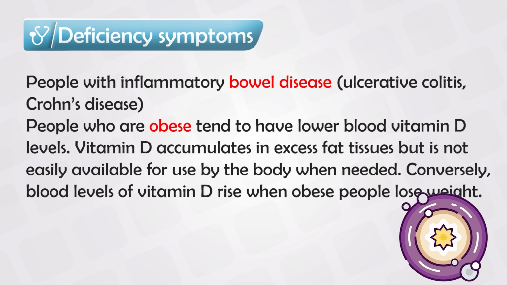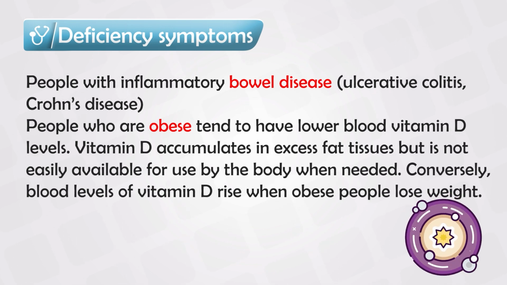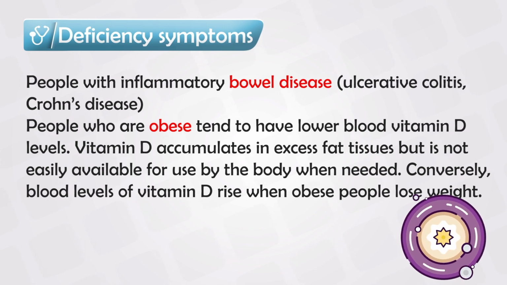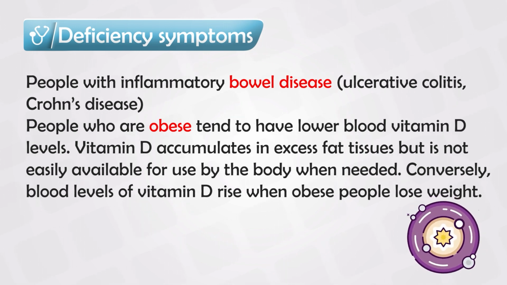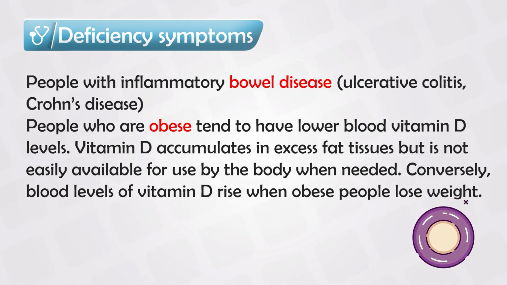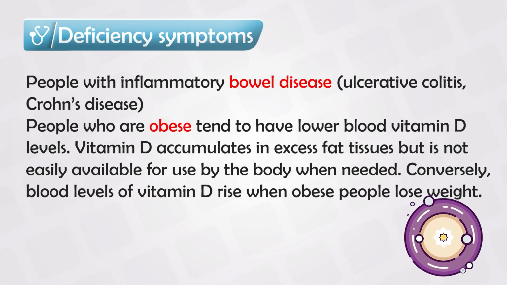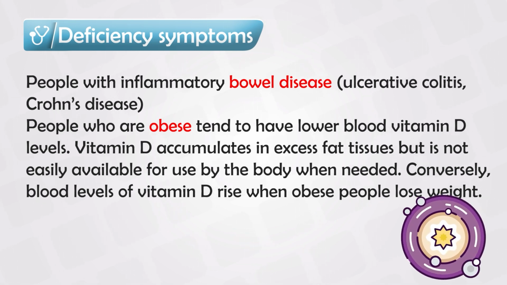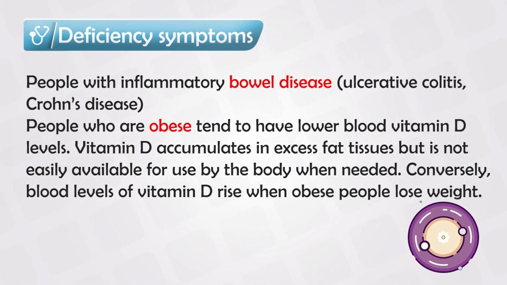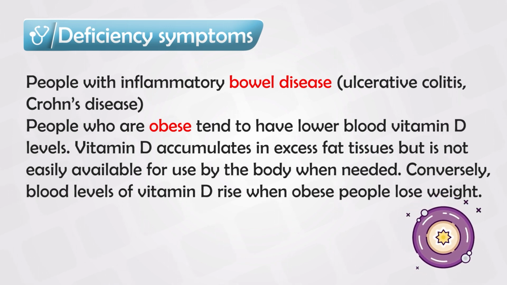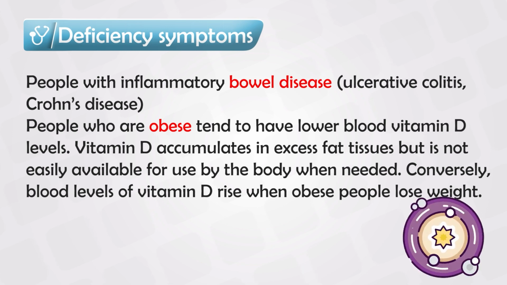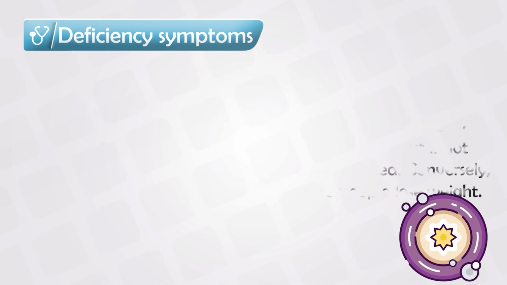Any conditions that affect the lining of the intestine will cause malabsorption problems, and this also affects vitamin D absorption. Most notably, vitamin D very quickly dissolves into the fat in our body and gets stored in the fat. So obese patients will have a lot of vitamin D stored in the fat and less vitamin D in the cells and in the circulation. Alternatively, if obese people lose a lot of fat very quickly, all this stored vitamin D will be released into the blood and they will have high levels of vitamin D.